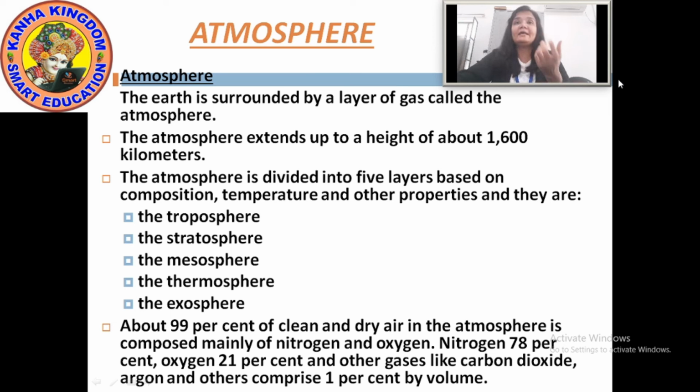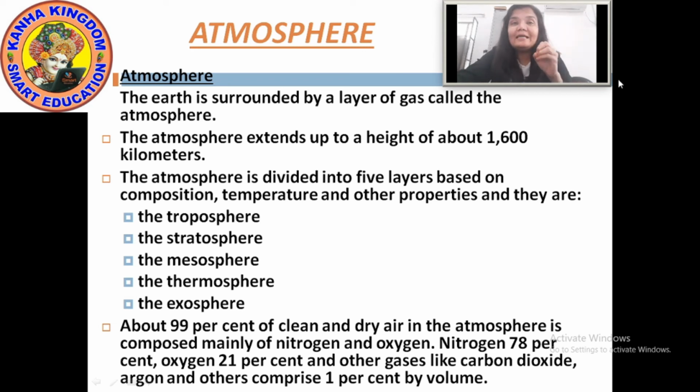Now, what is the height of this atmosphere? The atmosphere extends up to a height of about 1600 kilometers. So what is the height of the atmosphere? It extends up to 1600 kilometers.